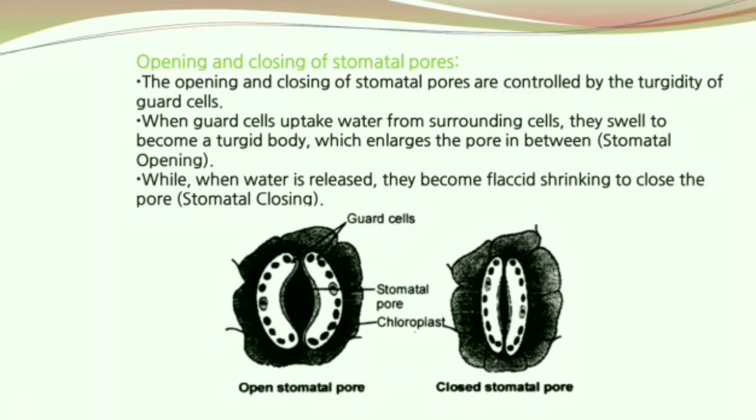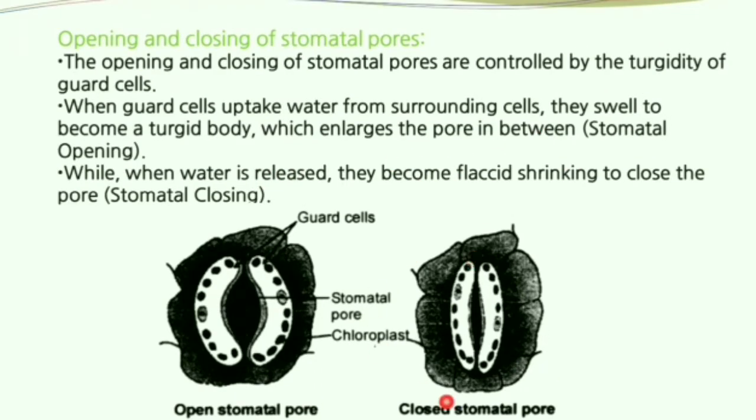Opening and closing of stomatal pores. The opening and closing of stomatal pores are controlled by the turgidity of guard cells. When guard cells take up water from the surrounding cells, they swell to become turgid, which enlarges the pore in between. When water is released, they become flaccid, shrinking close to the stomatal pore. This is termed stomatal closing.